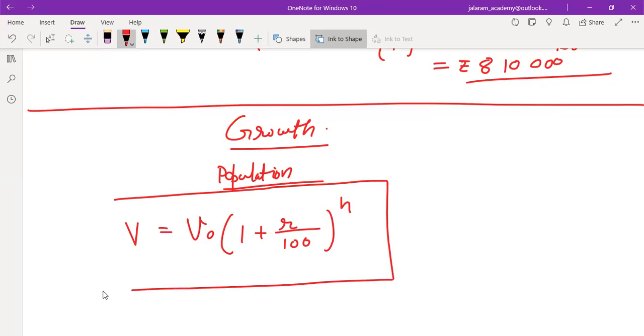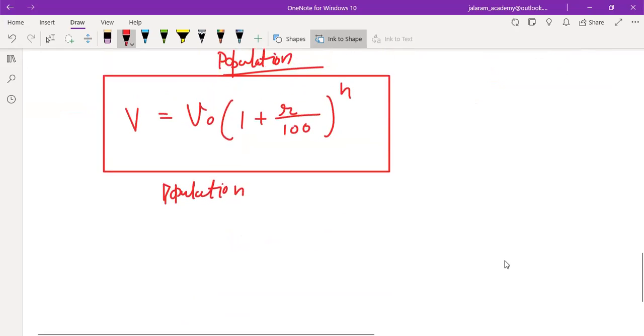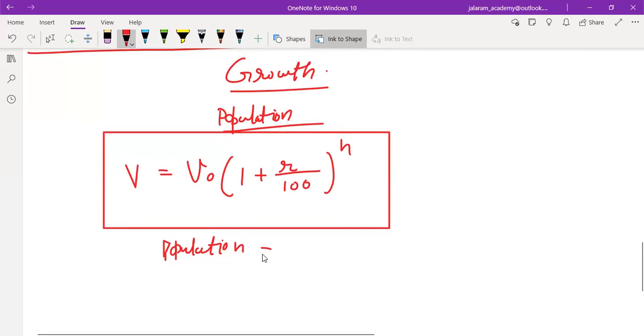Like, if the population of a town, sorry, it's not in rupees. The original population, when we took the counting, is found to be 8 lakh, meaning 8 lakh persons were living in the year 2011 census.